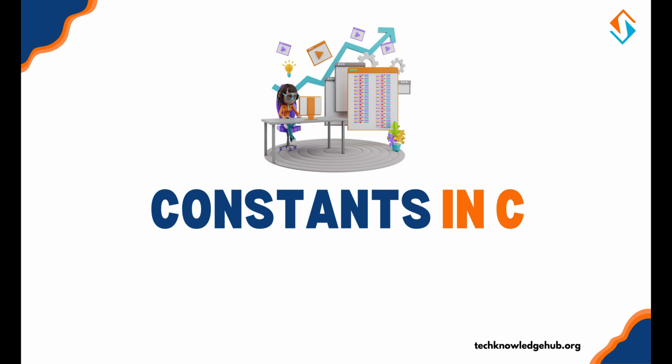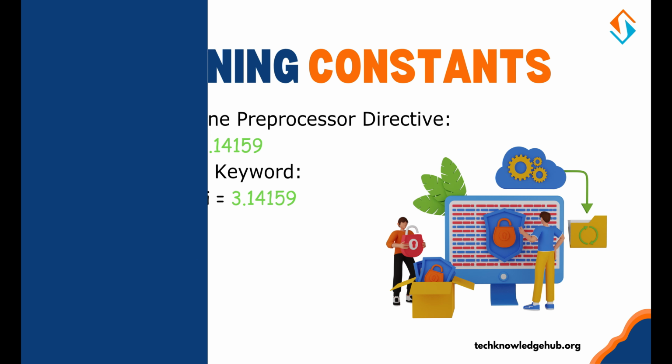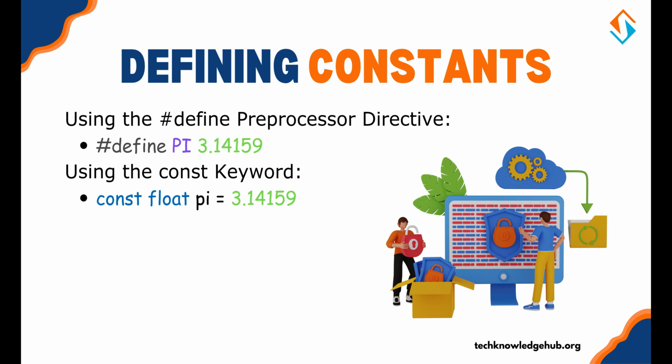Constants in C. A constant is a value that cannot be changed once defined. You can use constants for fixed values like pi or configuration settings. Defining constants. Constants in C can be defined in two ways. First is using the hash define preprocessor directive. Second is using the const keyword. Here's an example program.